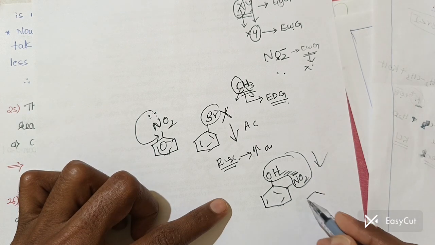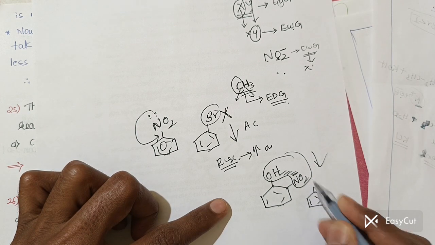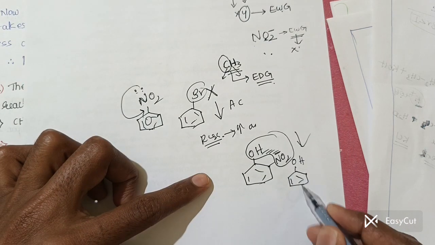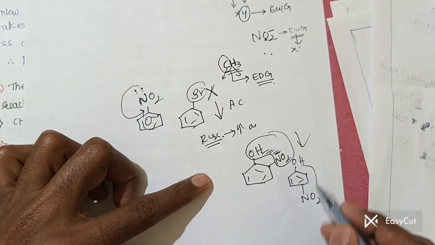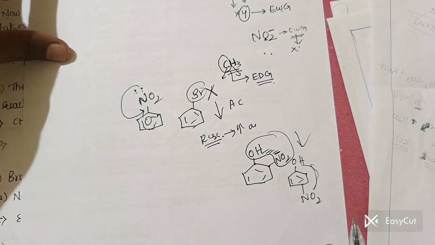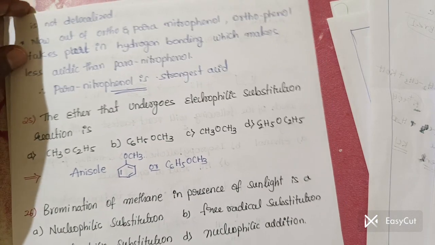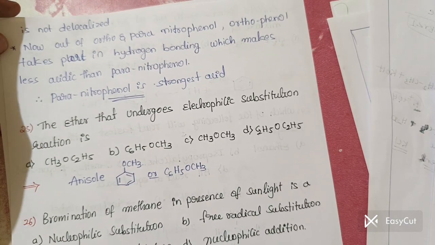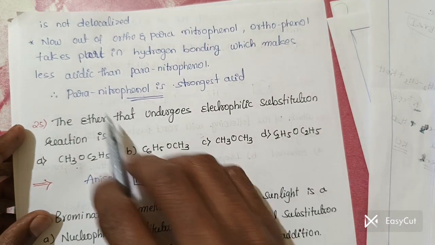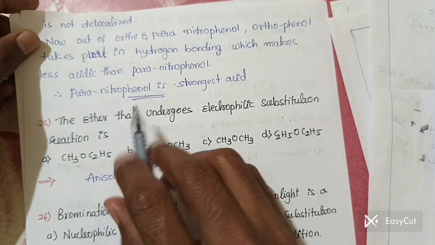So now if I write para nitrophenol, the OH will be like here and NO2 is here. So there is a lot of distance. So due to this there is a decrease in the acidic strength of ortho nitrophenol. Therefore the answer is para nitrophenol is the strongest acid.